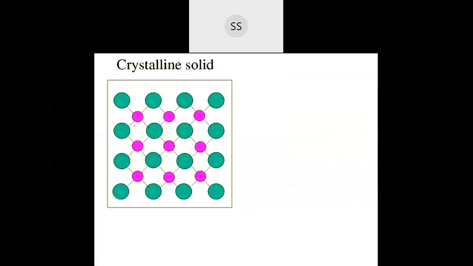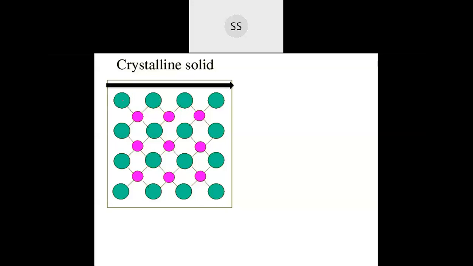Now if you are measuring the physical properties for this particular crystal in different directions, for example refractive index, thermal conductivity, these are the physical properties you want to measure for this crystal. Suppose you're going to measure that particular property along this direction.